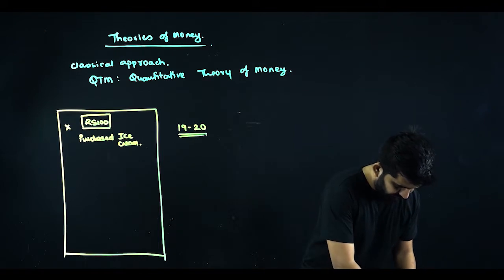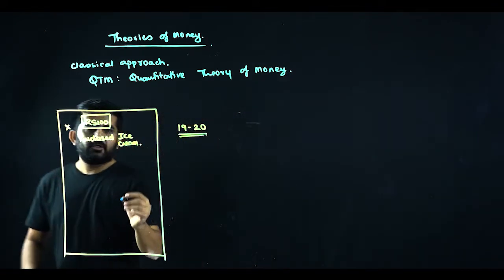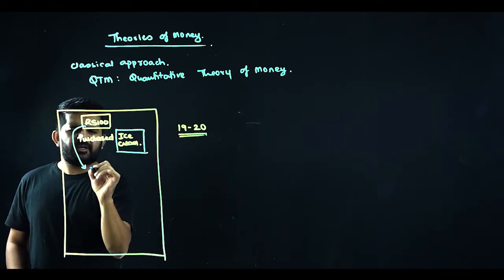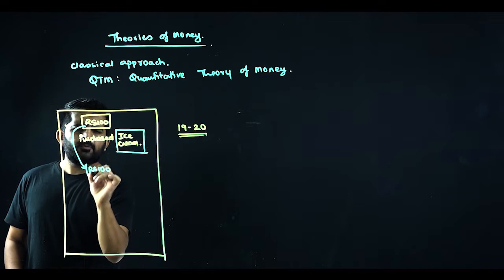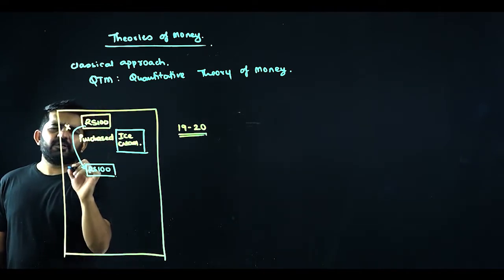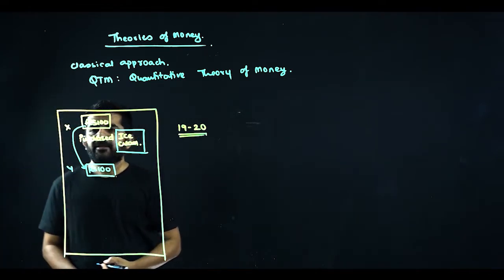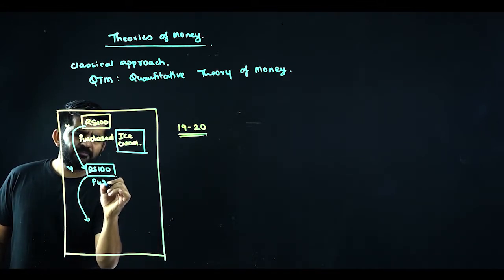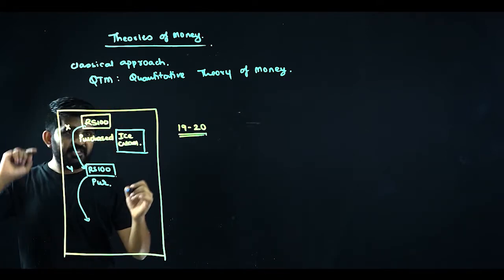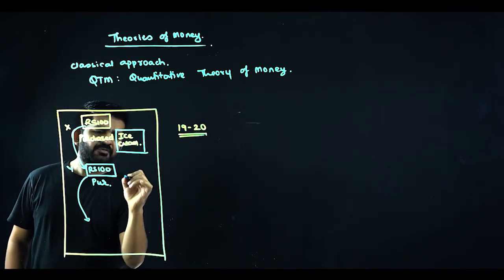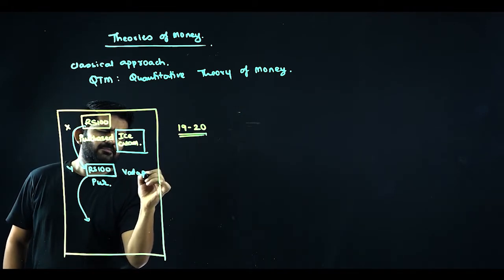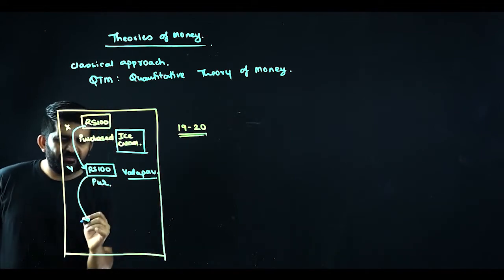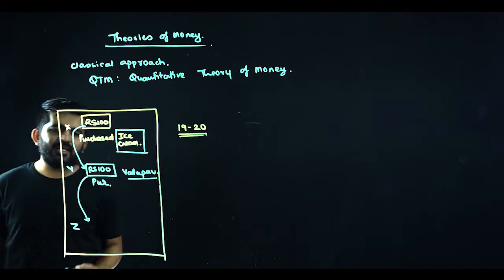So what he purchased? Ice cream, and gave this rupees 100. Is it different rupees 100 or same rupees 100? Same rupees 100 to Mr. Y. Mr. Y with this 100 rupees purchased, say, vada pav, and gave it to Mr. Z. Mr. Z is a seller of vada pav.